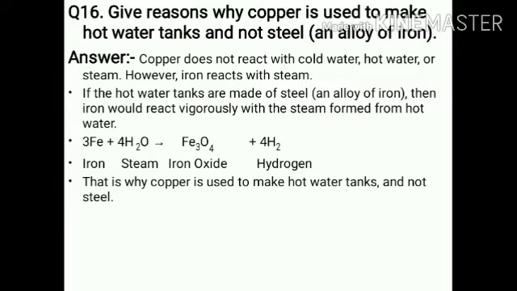Last question. Give the reason why copper is used to make hot water tanks and not steel. Look at the answer. Copper does not react with cold water, hot water or steam. However, iron reacts with steam. So if a hot water tank is made of steel, an alloy of iron, then the iron would react vigorously with the steam from the hot water. That's why copper is used to make hot water tanks and not steel.